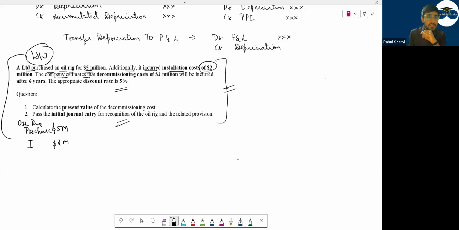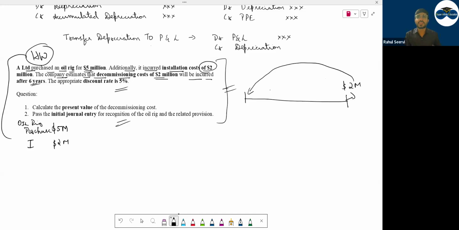The company estimates that decommissioning cost of 2 million will be incurred after 6 years. What is the company saying? The company is saying that after 6 years you have to incur 2 million expenditure to remove this oil rig from your business. So now today I am standing here, I have to pay 2 million after 6 years. What will be the value today? In future it is 2 million, what is the value today?